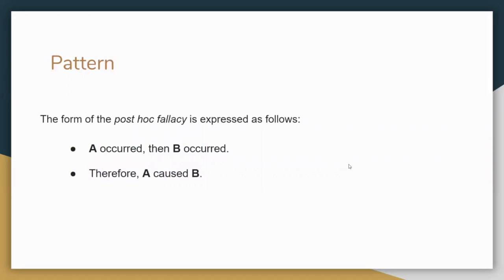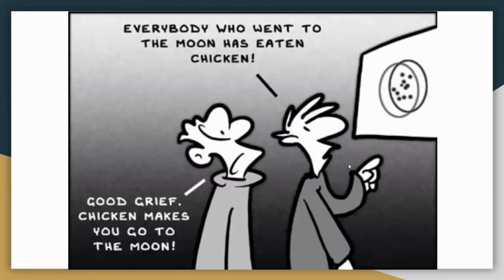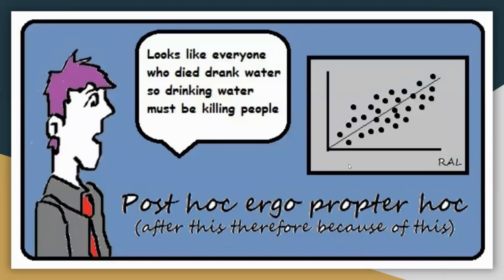So let us look at a form of this post hoc fallacy. A occurred, then B occurred, therefore A caused B. Everybody who went to the moon has eaten chicken. Good grief, chicken makes you go to the moon. Looks like everybody who died drank water. So drinking water must be killing people. So is it chicken which makes you go to the moon, or is it drinking water that kills people?